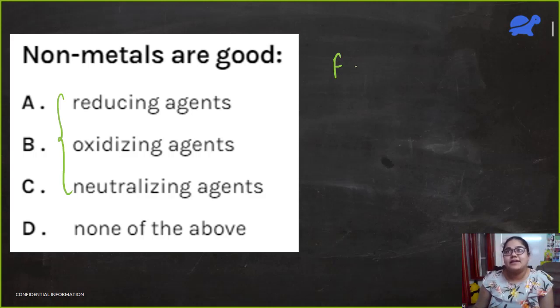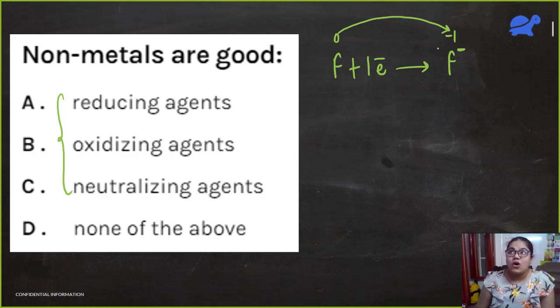Non-metals, again, let me take the example of fluorine. It gains an electron and it becomes F minus. So what happens to the charge on fluorine? Earlier, it was zero charge because an atom is electrically neutral. But after this transfer of electrons, now it has a -1 charge on it. So what has happened? The charge on fluorine has decreased. Is that correct?